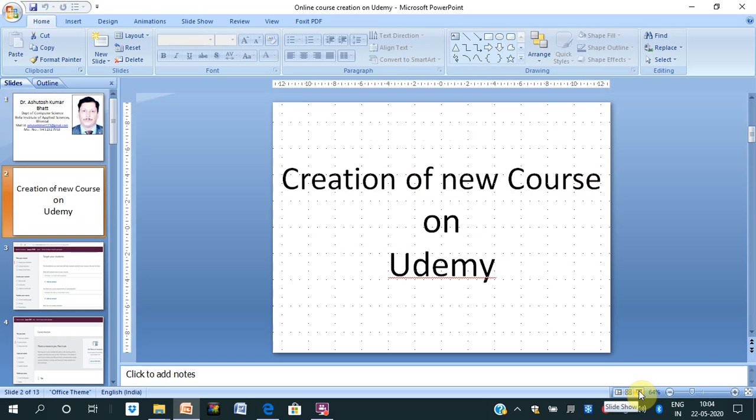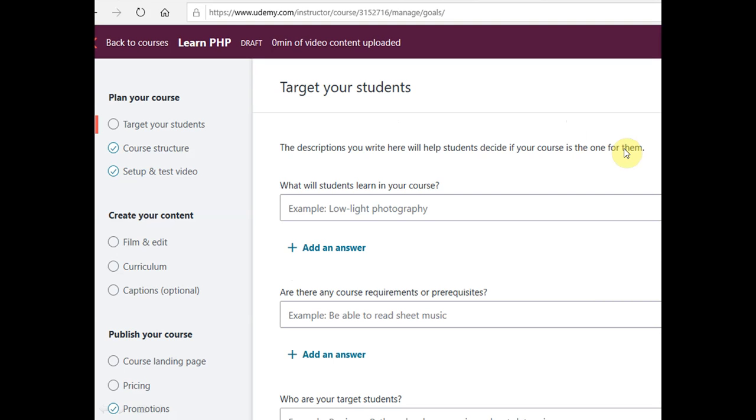When we have to start a new course, we have to move to the instructor site, and select the instructor as a course creator. You will find the following steps to create a new course. First of all, plan your course. Here we have some queries to answer, and after giving these, we can move to the next step.